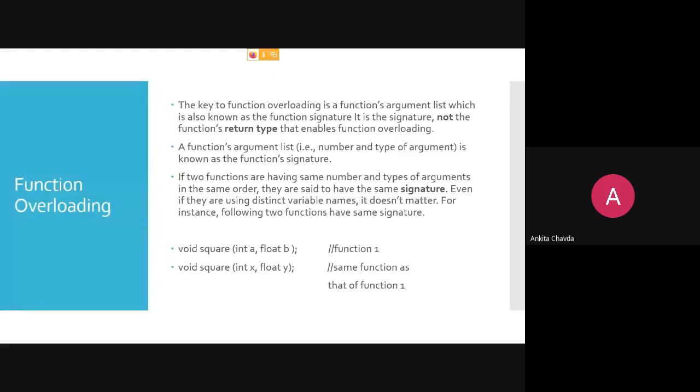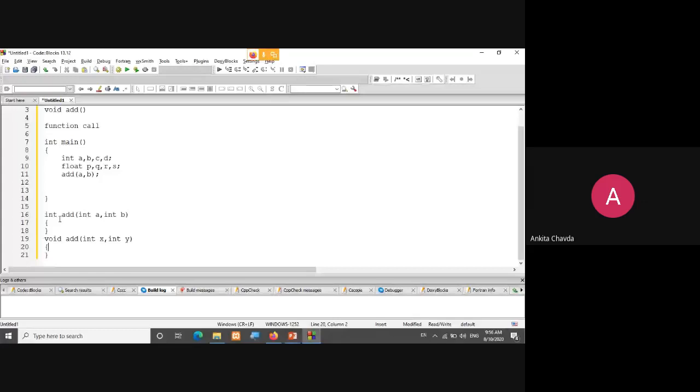Who cares, right? They are not differentiating your two functions. These two functions have the same signature, and even if they use distinct variable names, it doesn't matter. For this instance, the following two functions are the same one. Same thing that I have written over here. Here integer and void will not make these two functions different, because these two functions are the same.